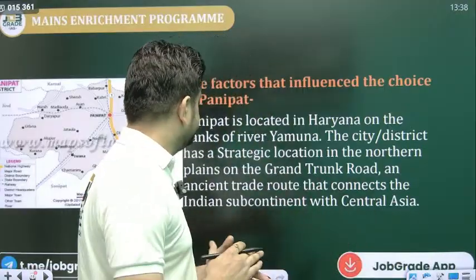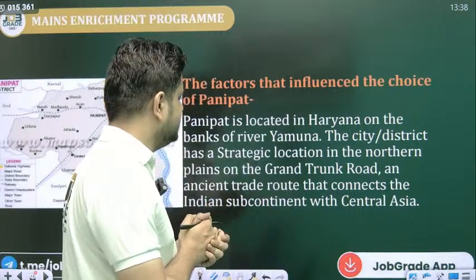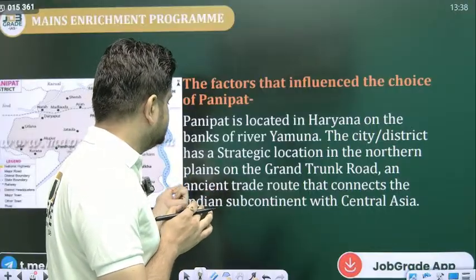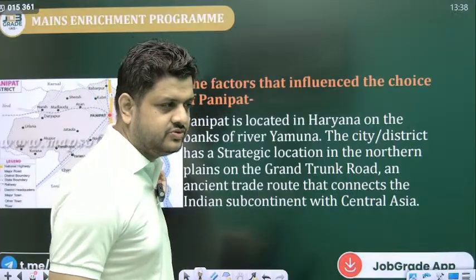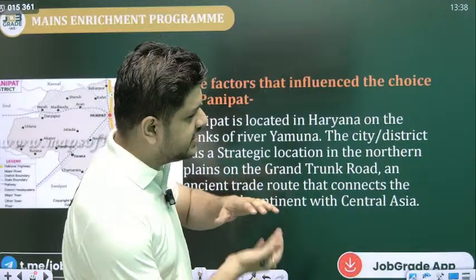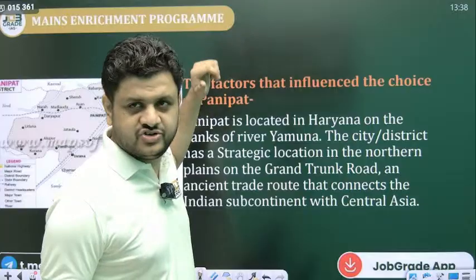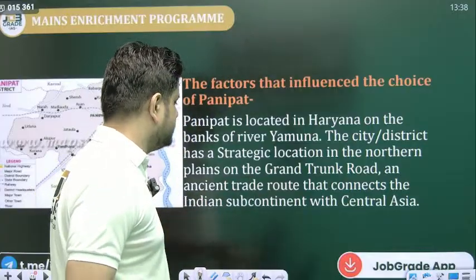So now Panipat is located in Haryana on the banks of the River Yamuna. The city or district has a strategic location in the northern plains on the Grand Trunk Road. As I mentioned earlier, the Grand Trunk Road, which was constructed by Sher Shah Suri, was anciently known as the Uttarapath, an ancient trade route that connects the Indian subcontinent with Central Asia.